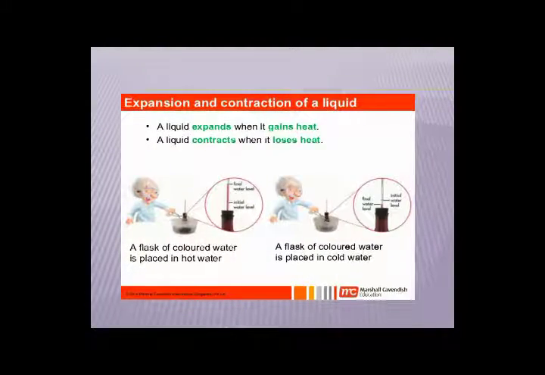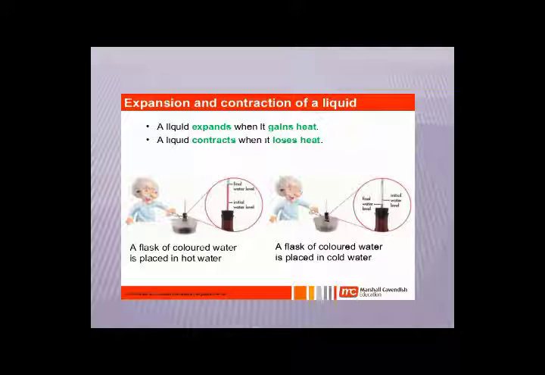Now here you can see the picture in front of you, and almost the same kind of picture is also drawn on page number 196 in your book. Here we are explaining this property of expansion and contraction of liquid with the help of mercury. As we all know, mercury is the only metal which exists in the form of a liquid, right?